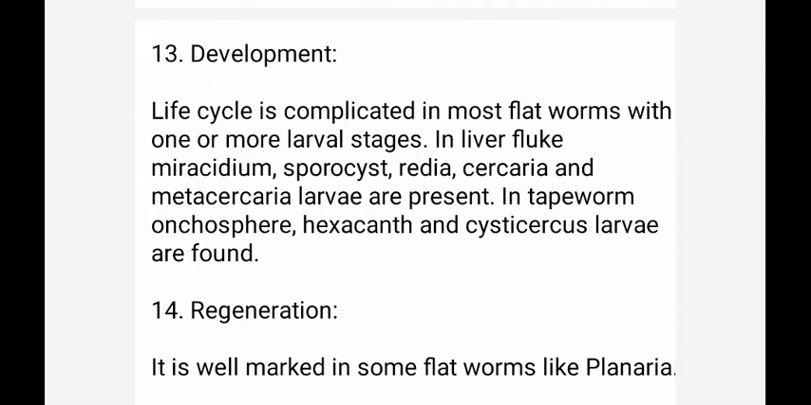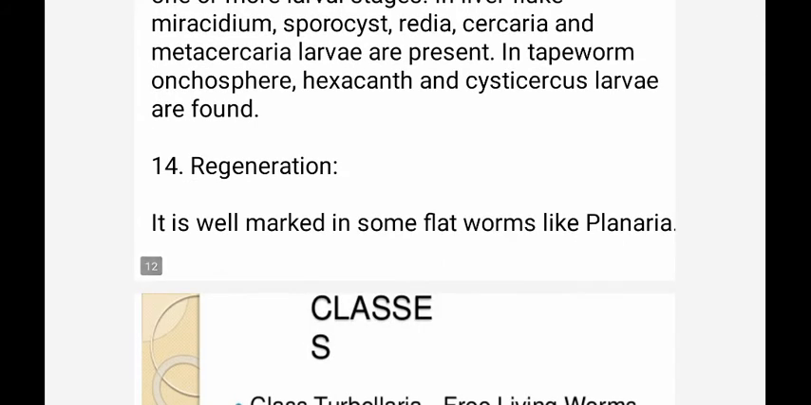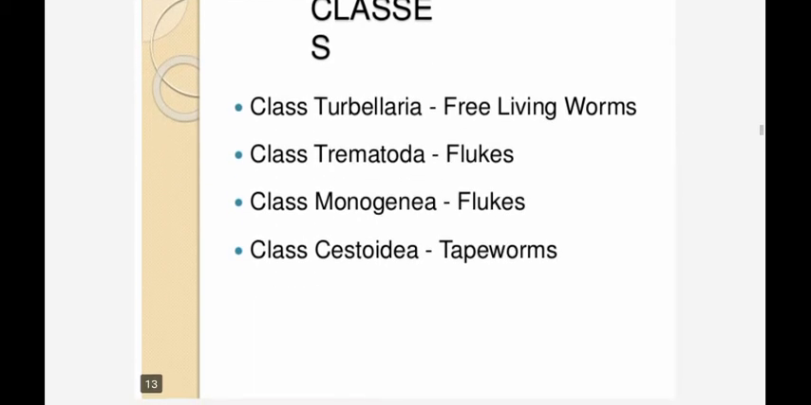Development. Life cycle is completed in most flatworms with one or more larval stages. In liver fluke, miracidium, sporocyst, redia, cercaria and metacercaria larvae are present. In tapeworm, oncosphere, hexacanth and cysticercus larvae are found. Regeneration is well marked in flatworms like Planaria.